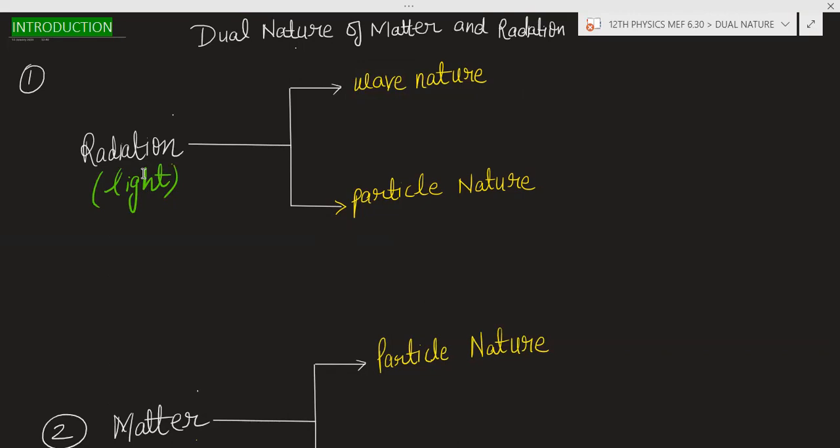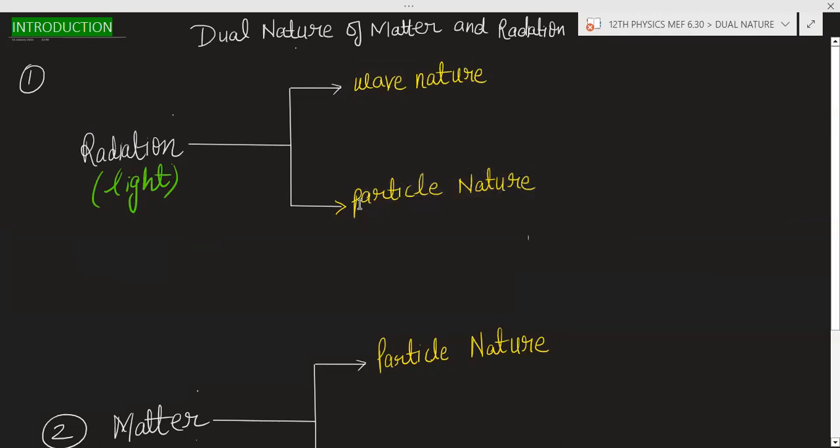And why it is a wave? Because light shows the phenomena like reflection, like refraction, like diffraction, like polarization. So these are all the phenomena of wave. So light shows these phenomena. So we can say light is a wave. Light is a wave. But